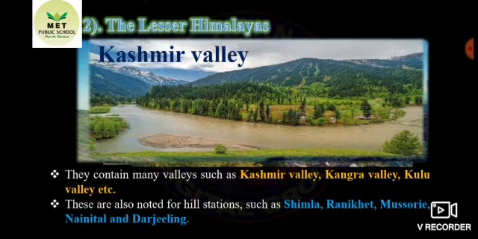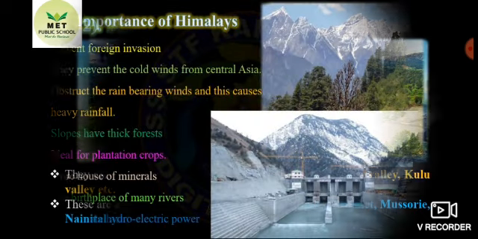The Lesser Himalayas contain many valleys such as Kashmir Valley, Kangra Valley, Kulu Valley, etc. They are also known for hill stations such as Shimla, Ranikhet, Mussoorie, Nainital and Darjeeling. I forgot to tell you, in the Lesser Himalaya there are many famous hill stations such as Shimla, Ranikhet, Mussoorie, Nainital and Darjeeling. In the exam they may ask you to name the famous hill stations in the Lesser Himalaya. They are Shimla, Ranikhet, Mussoorie, Nainital and Darjeeling.